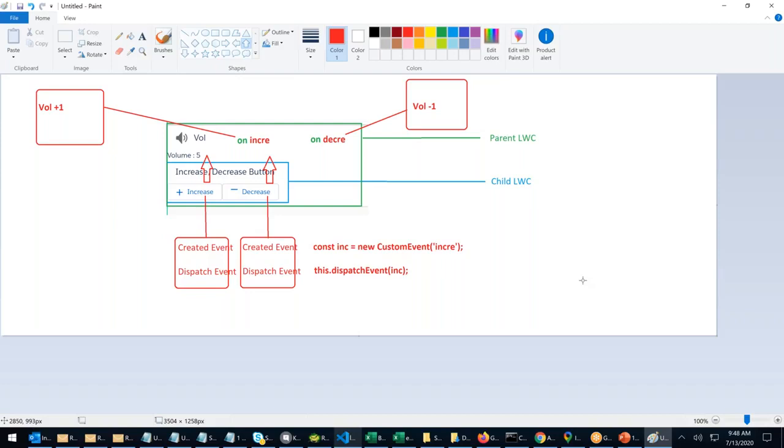Bubbling, from down to up. Same thing. Who can handle? An event occurred and is dispatched where? It is in the child. Who can handle? Child can handle, blue can handle, green can handle.